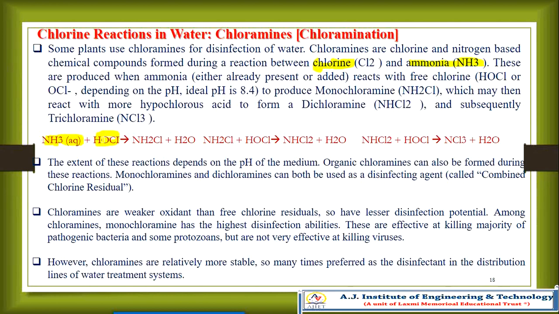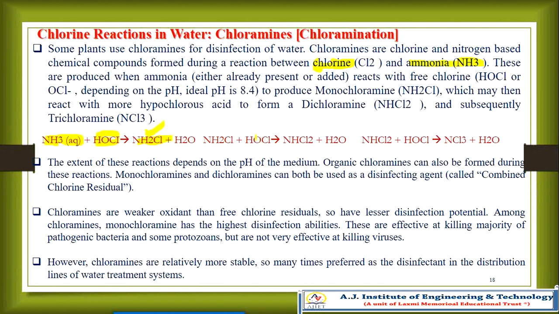What happens? Monochloramine, NH2Cl, will form, along with H2O.